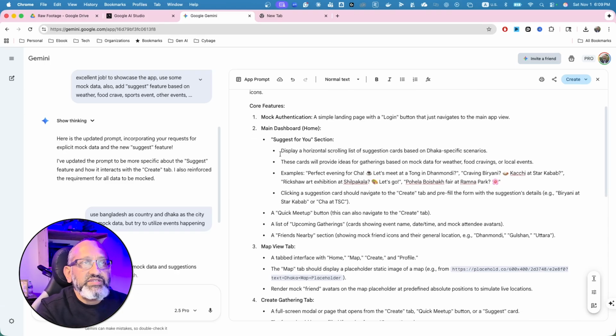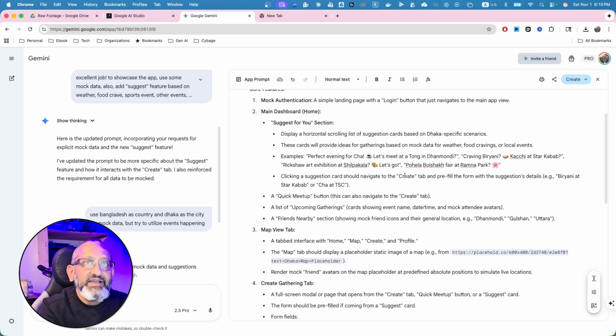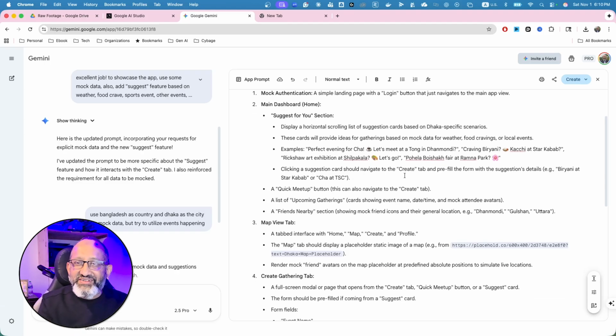Suggest for you section. So again, this is one of my main items, that I'm there already. So why don't you get? Okay. So it says this card provides ideas of gathering based on mock data for weather, food cravings, or local events. Yeah, you're really right, because if it is a rainy season in Bangladesh, you might have a food craving, or if it is summer, you might want to go in the evening for some cold stuff, or sometimes you even go for coffee. So it says perfect evening for cha.